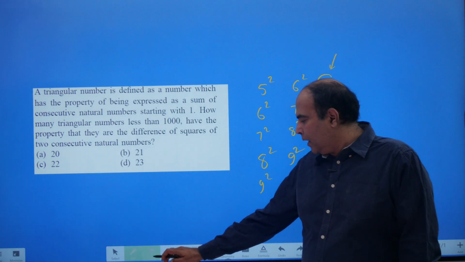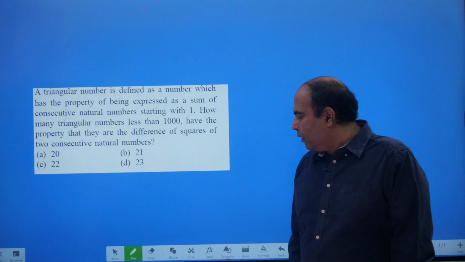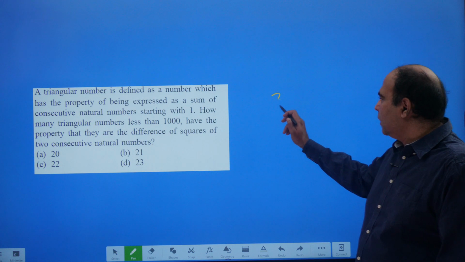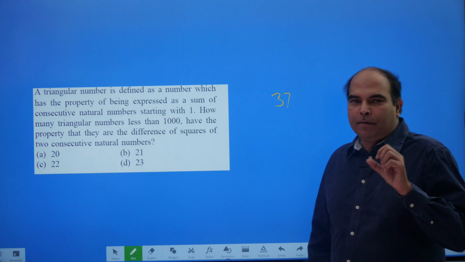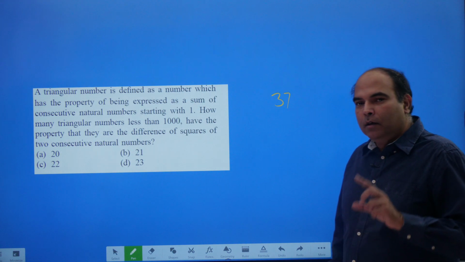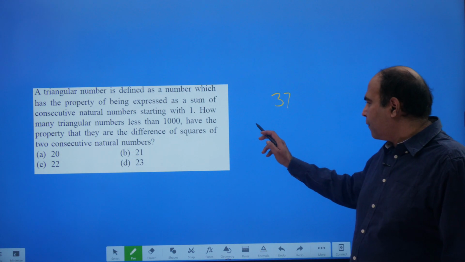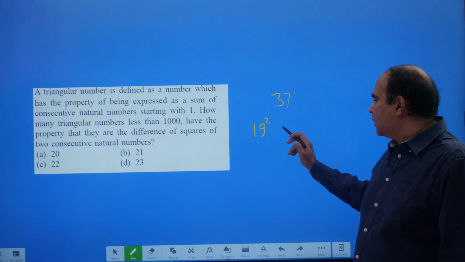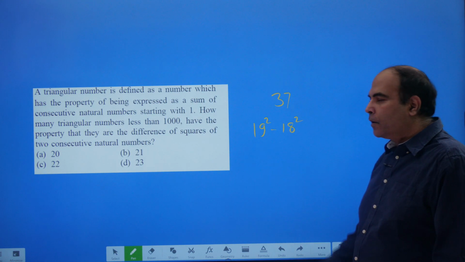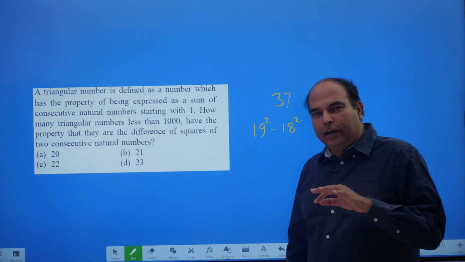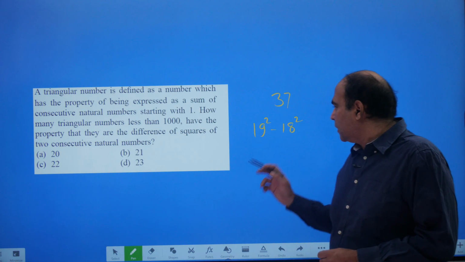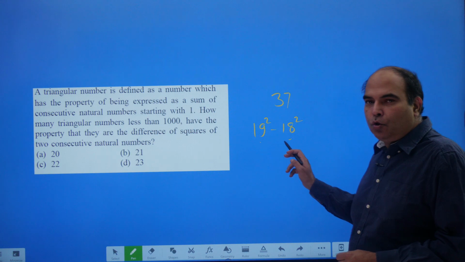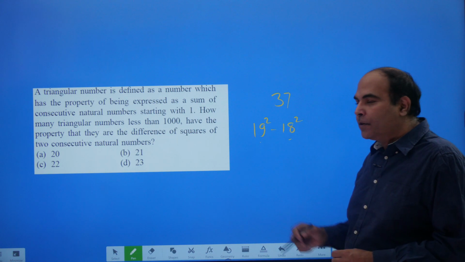So in general, let's say I give you an odd number like 37. Apart from all the visions that you have of 37, that it's a prime number with no factors, you should also have this vision now, after this discussion, that it is the difference between 19 square and 18 square, because the difference between 19 square and 18 square would be 18 plus 19, that is 2n plus 1. If this is n and this is n plus 1, twice 18 plus 1 will be the difference of the squares.